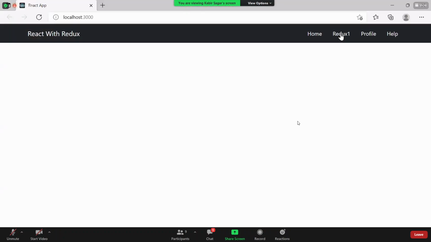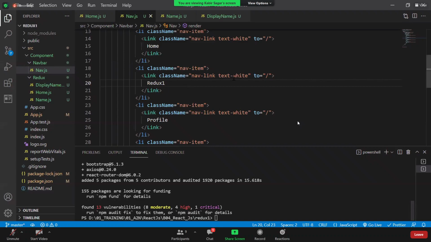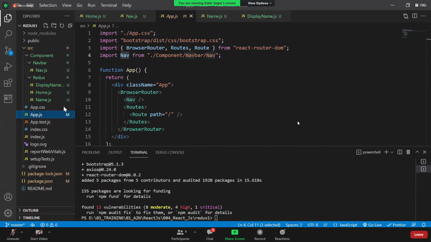Now whenever I click on the Redux one, I want that home component here, so that I can see the name and display name here. For that, for this Redux, I can say here Redux like this. Whenever /redux is in the URL, you have to load this home component. So for that, I will go to the app and configure one route.